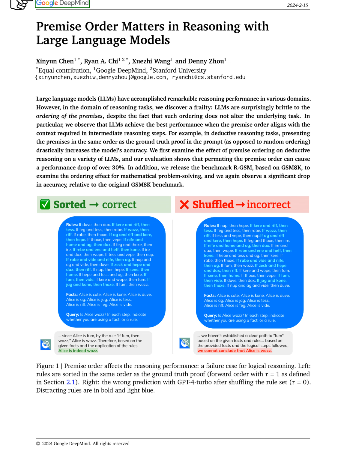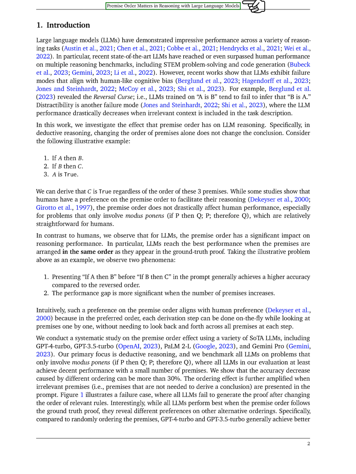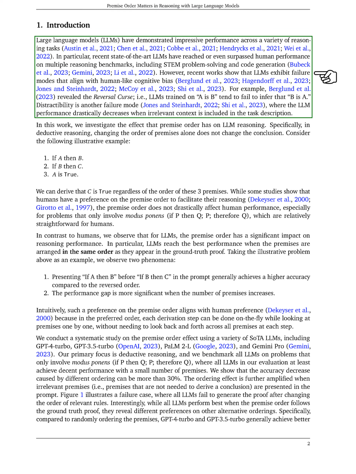Section: Introduction. In this section, we delve into the fascinating world of large language models, LLMs, and their capabilities in handling various reasoning tasks. We've observed that these advanced models have achieved, and in some cases even surpassed, human levels of performance in areas such as solving STEM problems and generating code. However, it's not all smooth sailing. Recent studies have highlighted that LLMs can exhibit failure modes similar to human cognitive biases.